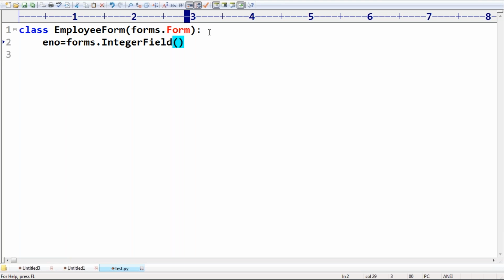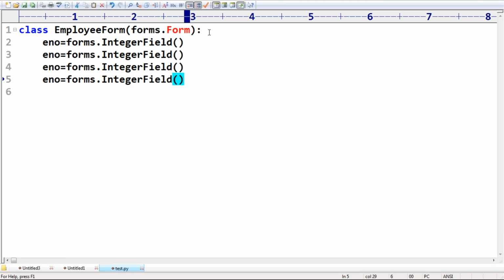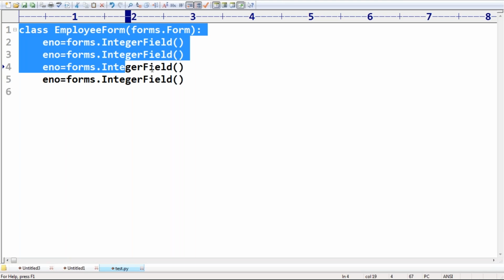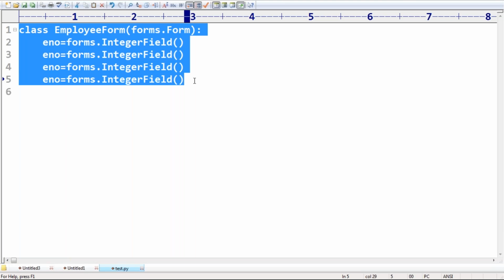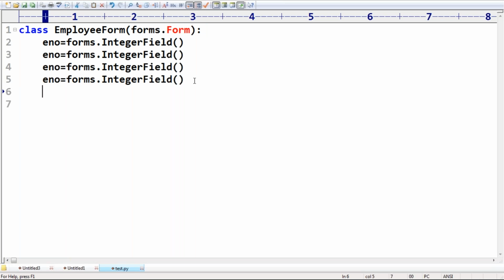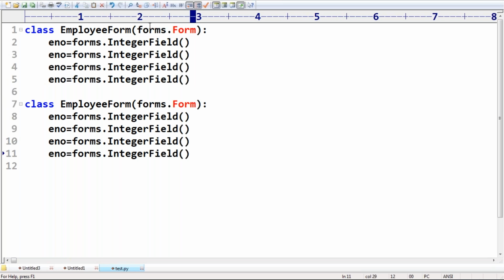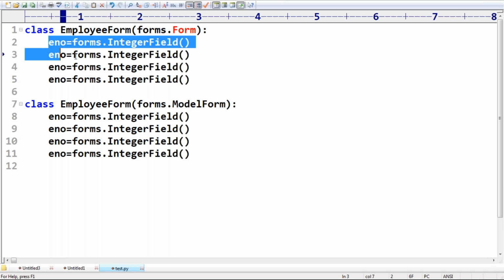Correct? Next ename, esal, address, like this we have to write, sir. But this is the normal form. I want to use model forms. Have you remembered? forms.ModelForm. What is the biggest advantage we are going to get, sir? Yes, we are not required to specify these fields.